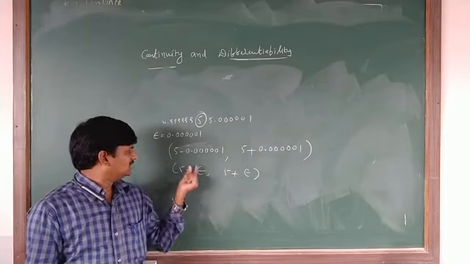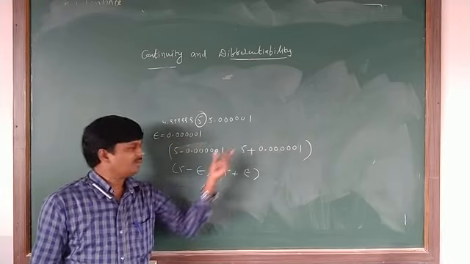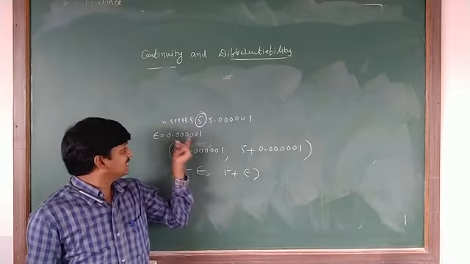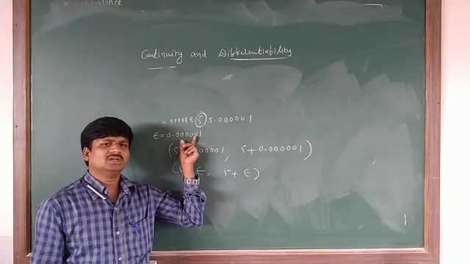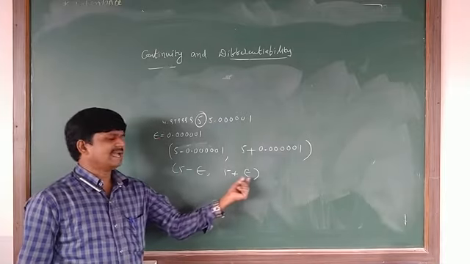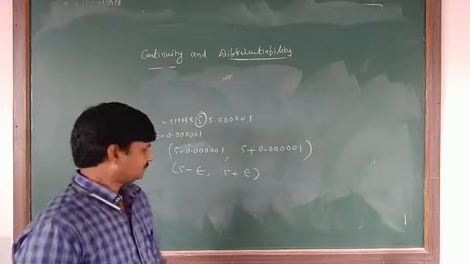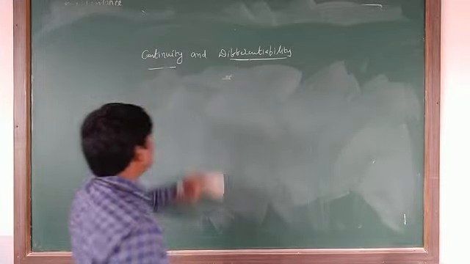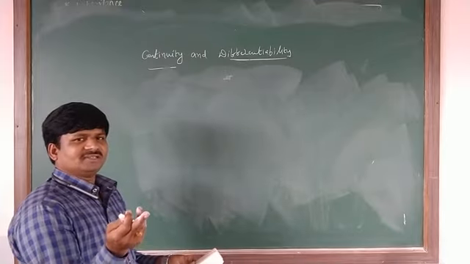Not only this epsilon, you can take many values, 0.0000000 and so on. Why? Because epsilon is a very small value. It is near to 0 but not equal to 0. Somebody may also take this epsilon as h: 5 minus h, 5 plus h. No problem. However it may be, it is a neighborhood of a point in the real numbers, and that neighborhood is also a subset of the real numbers.